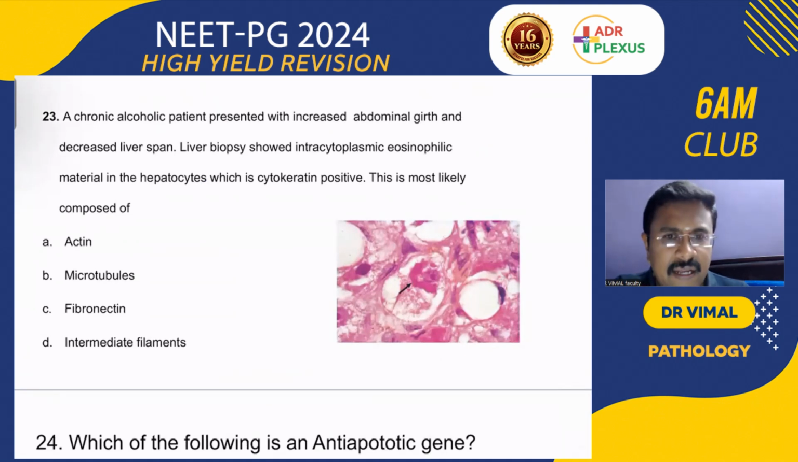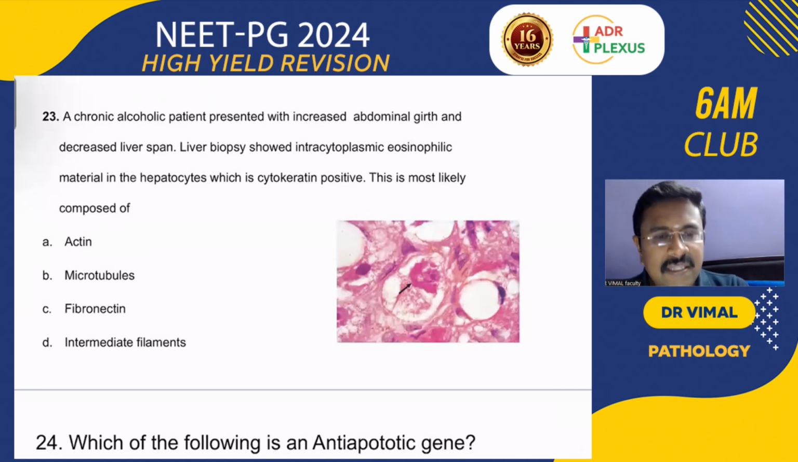A chronic alcoholic patient presented with increased abdominal girth and decreased liver span. Liver biopsy showed cytoplasmic eosinophilic material in the hepatocytes and it is cytokeratin positive. This is most likely composed of intermediate filaments. So what are these things?